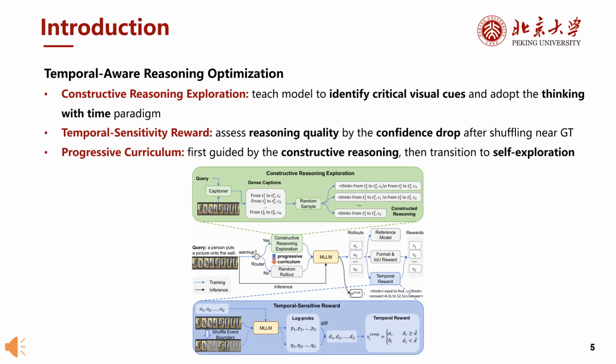Based on this insight, we propose temporal-aware reasoning optimization. First, constructive reasoning exploration teaches the model to identify critical visual cues and adopt the thinking with time paradigm. Second, a temporal sensitivity reward assesses reasoning quality by the confidence drop after shuffling near GT and explicitly rewards reasoning that depends on temporally relevant evidence. Third, a progressive curriculum gradually transitions the model from guided reasoning to autonomous reasoning generation.